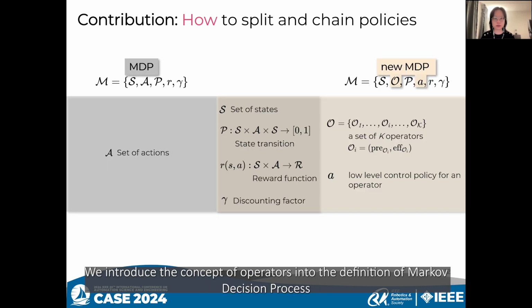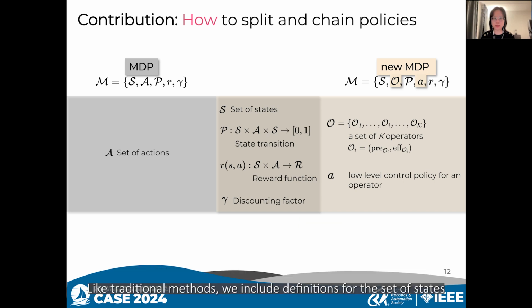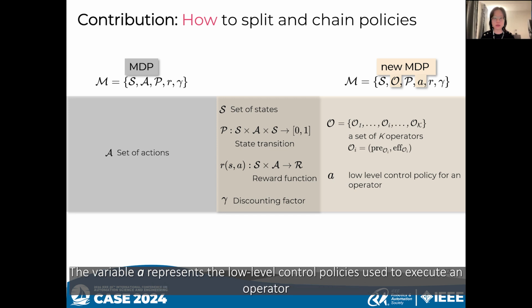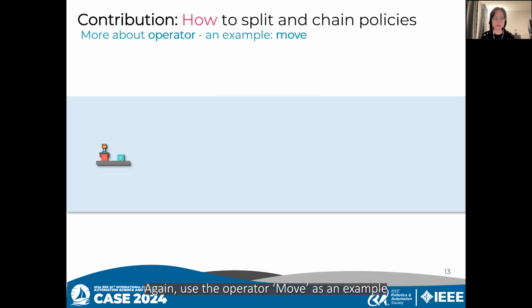We introduce the concept of operators into the definition of Markov decision process. Like traditional method, we include definitions for the set of states, state transitions, reward function, and discounting factor. In this framework, O represents a set of key operators, where each operator has its own specific precondition and effect. The variable A represents the low-level control policies used to execute an operator.